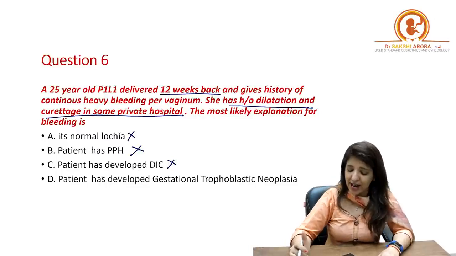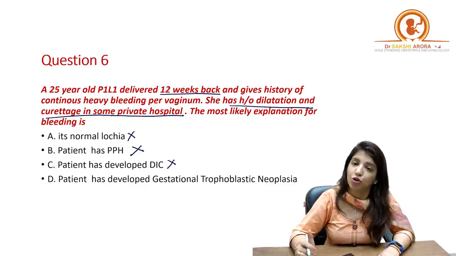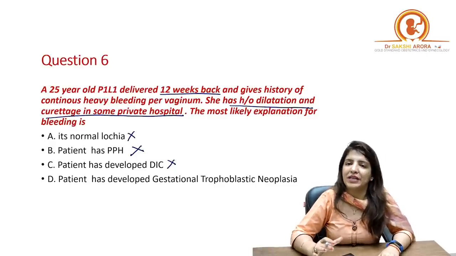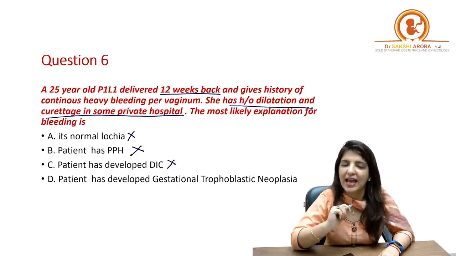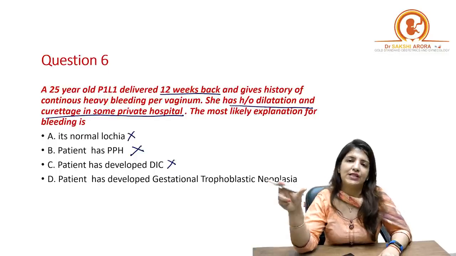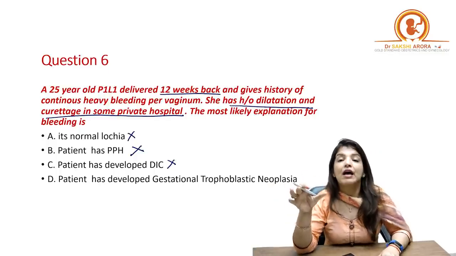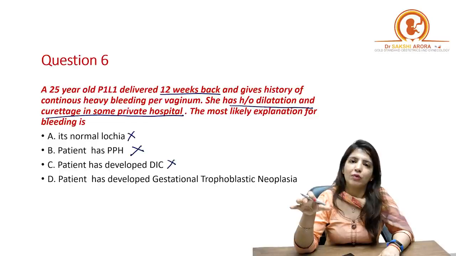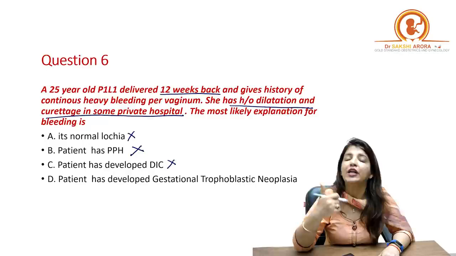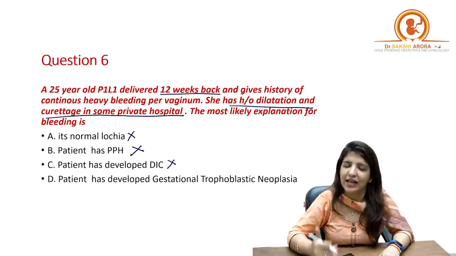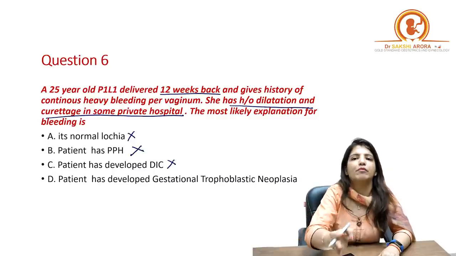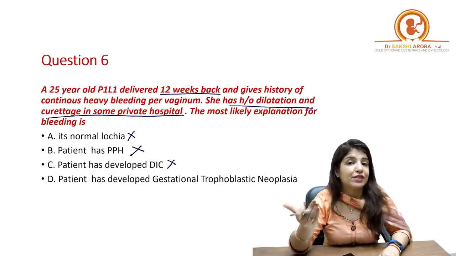Option D is the patient has developed gestational trophoblastic neoplasia. Yes. Most of the time, gestational trophoblastic neoplasias develop after molar pregnancy, and that is why after H-mole evacuation we do a follow-up with beta HCG levels, right? That's the most common. But gestational trophoblastic neoplasias can happen after normal delivery also, and we have been repeatedly telling you in class that gestational trophoblastic neoplasia which develops after normal delivery is a high risk variety, right?